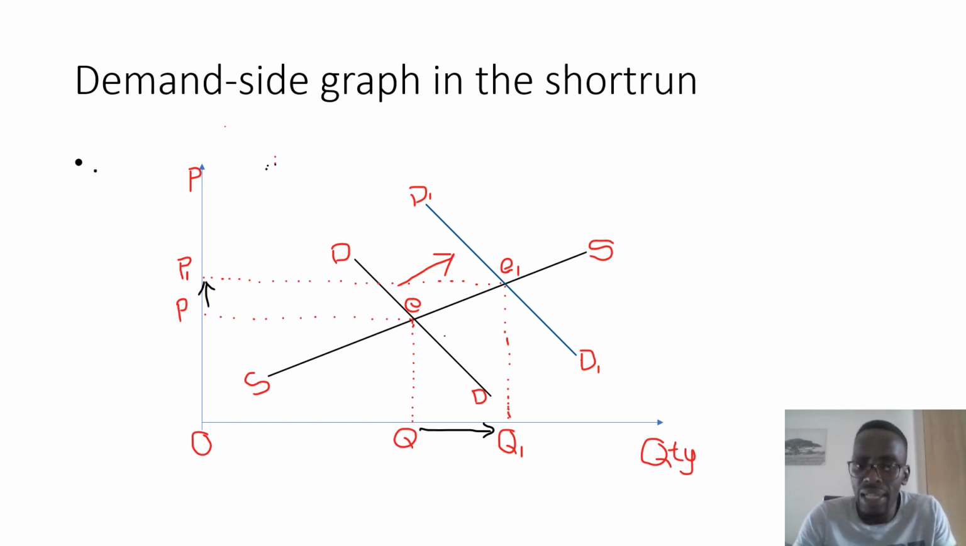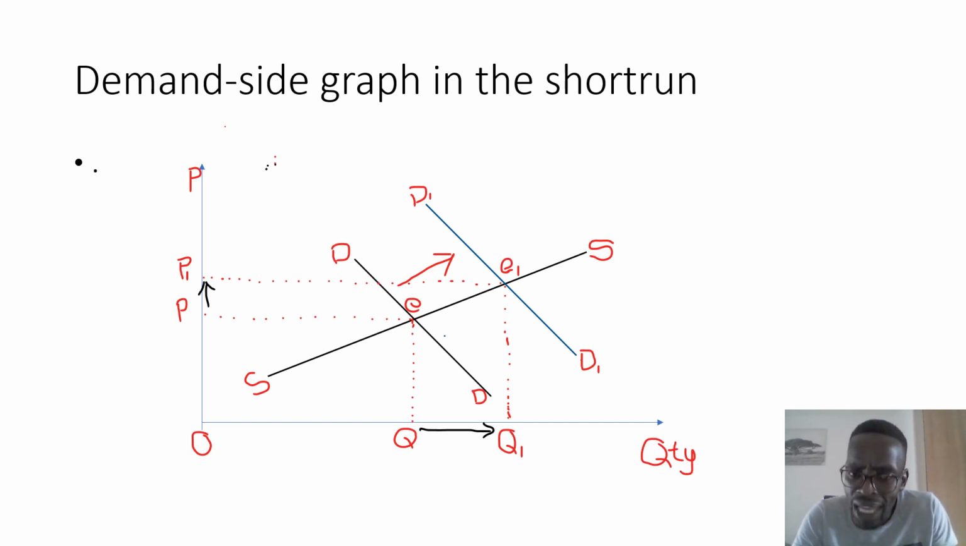Okay, and then when the government implemented the demand side policies, they increased the level of aggregate demand, and this resulted in a rightward shift of the actual demand curve from D to D1. So the demand curve shifted to the right from D to D1, and at that point it created a new equilibrium, which was E1.